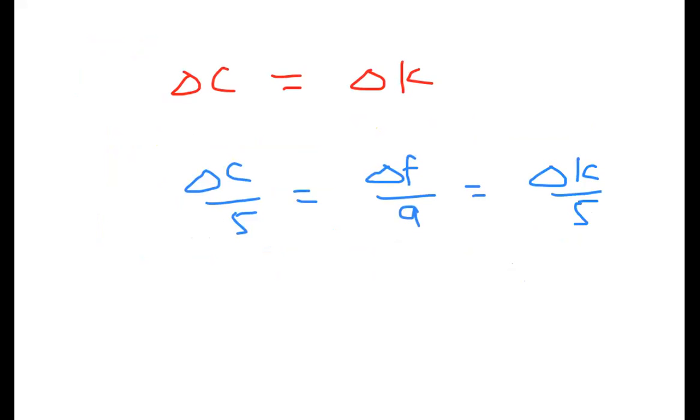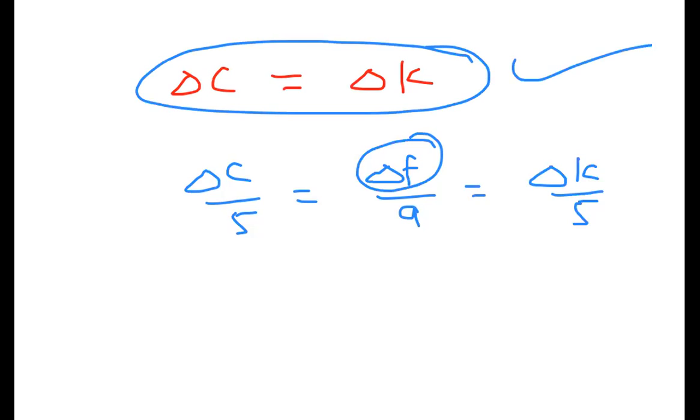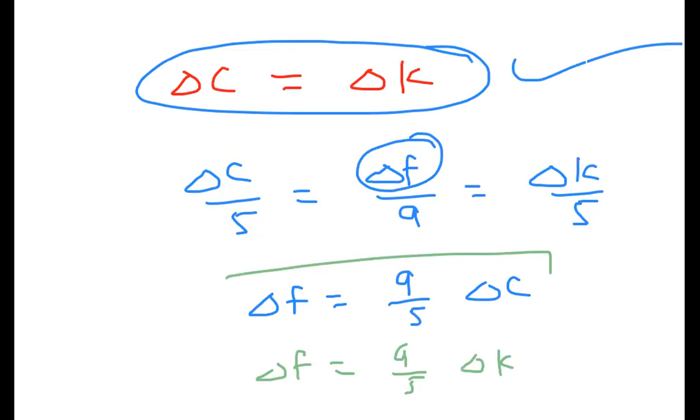So the difference in Fahrenheit temperature is not equal to the difference in centigrade or Kelvin temperature. The difference in centigrade and Kelvin is the same, but the Fahrenheit difference is not. Delta F is 9 by 5 of delta C, or delta F is 9 by 5 of delta K. Delta C and delta K are the same, but delta F is not.